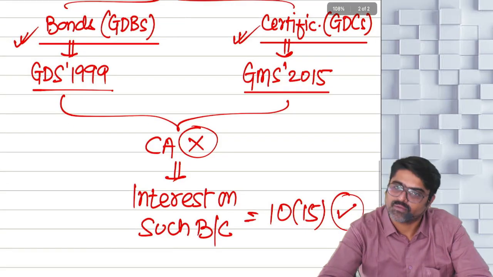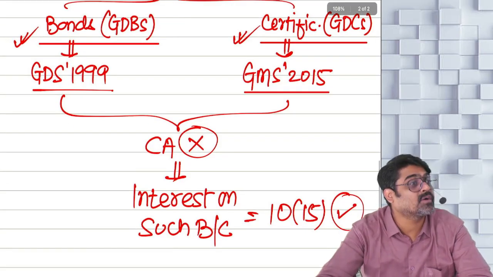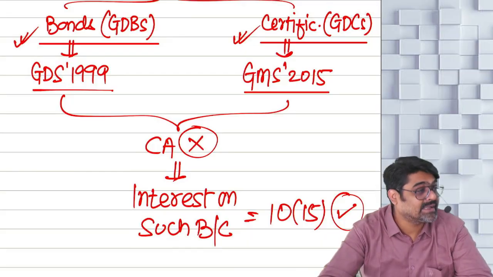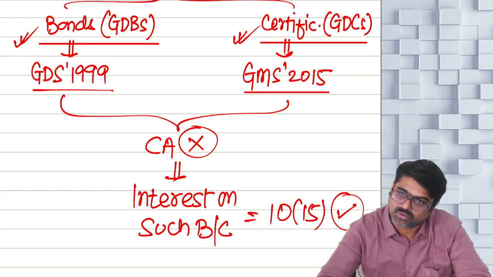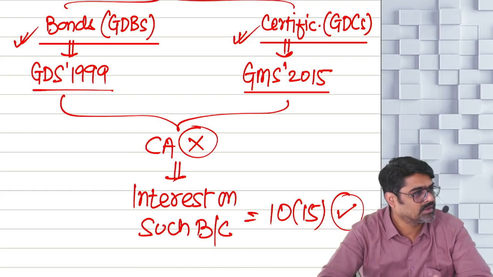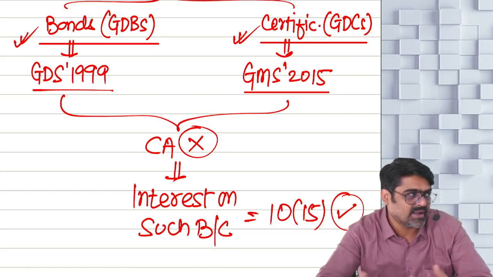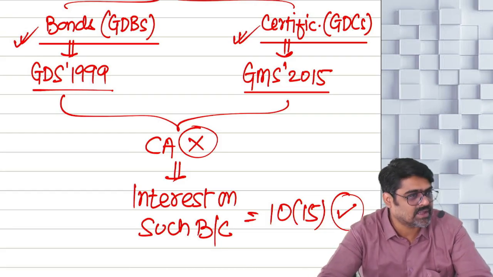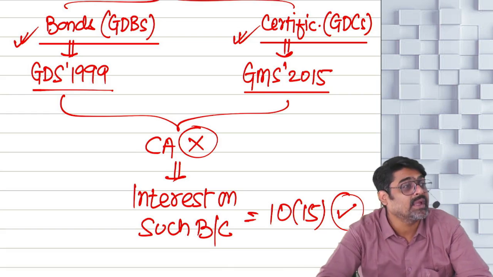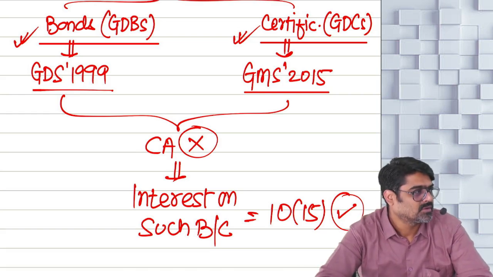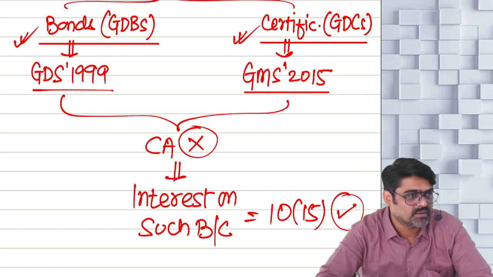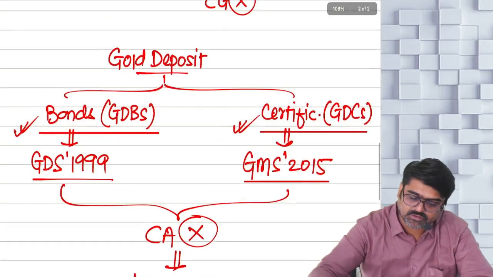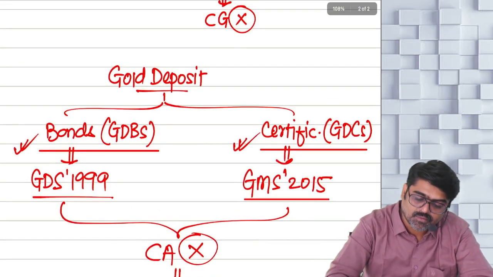And why are they not treated as capital asset? Because the government has an intention to reduce the imports of gold, and to do that, these types of bonds were issued. If the benefit is not given to the assessees for these types of bonds, the assessees are not going to take the benefit of these bonds. So ultimately, the intention will not be fulfilled. Hence, this was your point number 5.